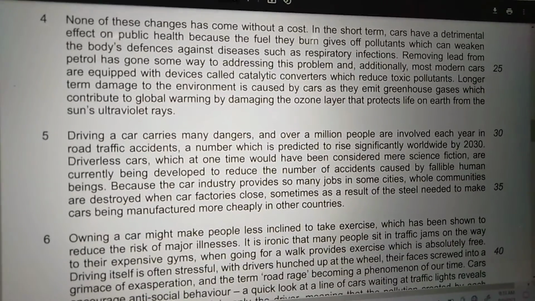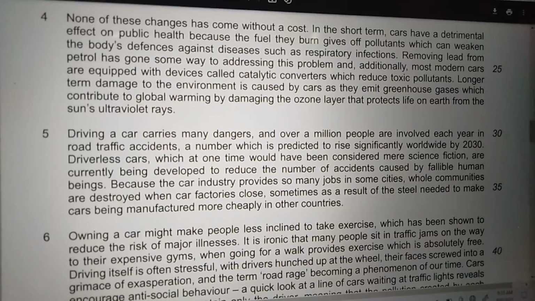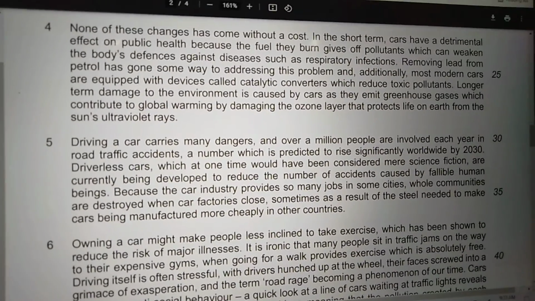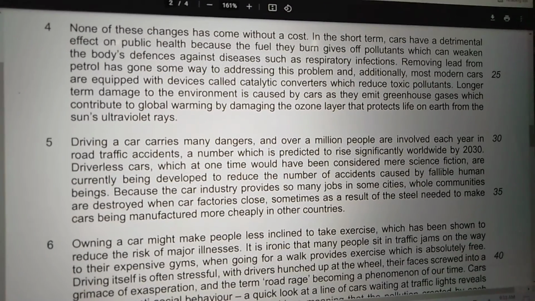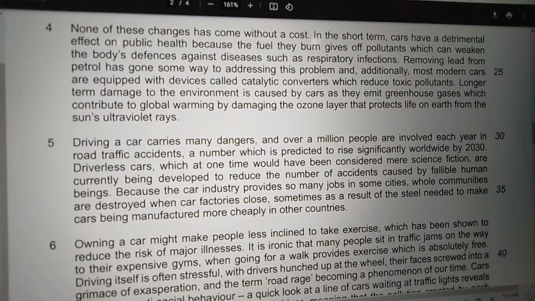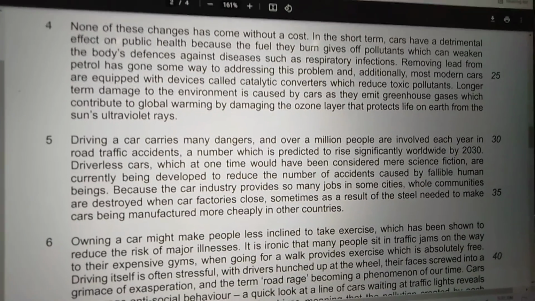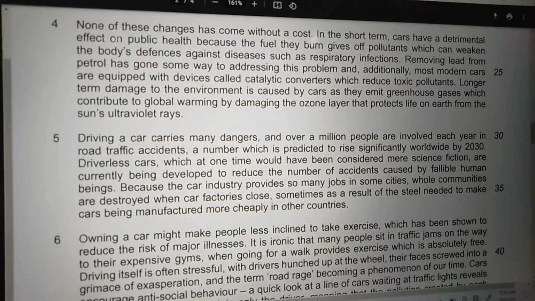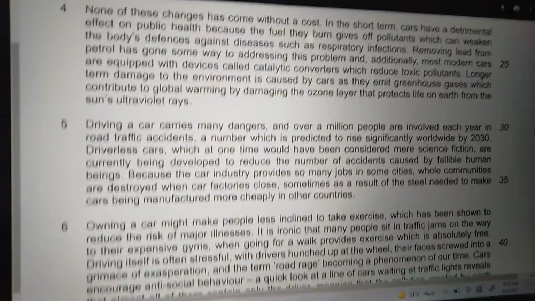So the cars which are run by the fuel, they give off pollutants, and those pollutants are such that they weaken the defense system of the human body. And definitely when the defense system gets weakened, you will get so many infections or diseases. So basically it causes diseases. Mostly you get respiratory infections. Clear?